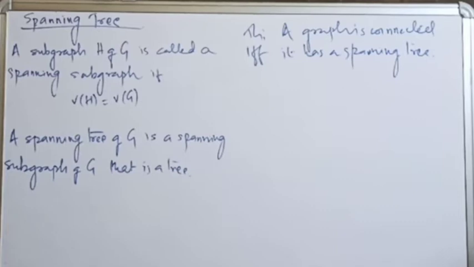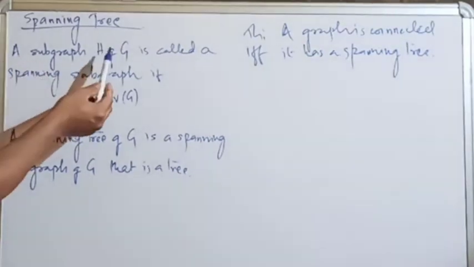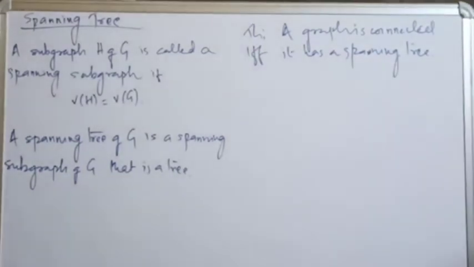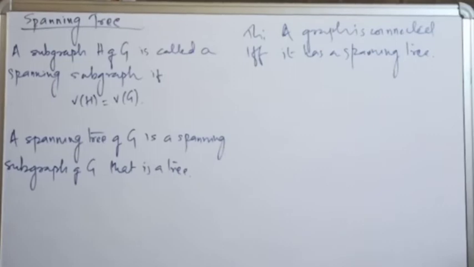Okay, but before that, a subgraph H of G is called a spanning subgraph if V of H is equal to V of G. That means the vertex set will remain the same in that subgraph. It doesn't matter how many edges there are in H and what the edges in H are. Okay, but the vertex set always remains the same.